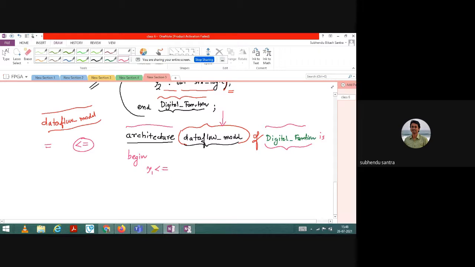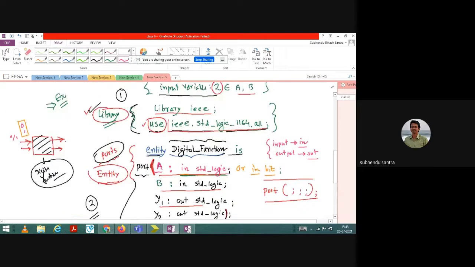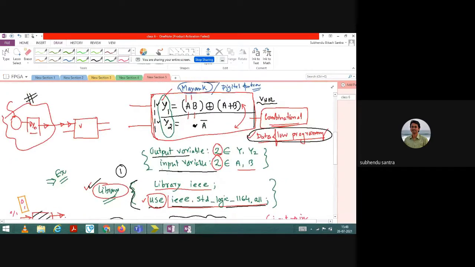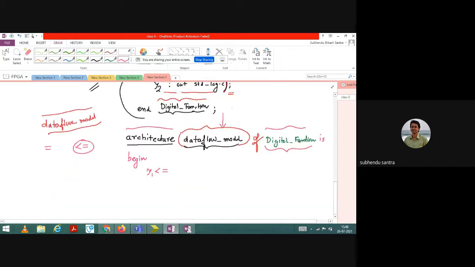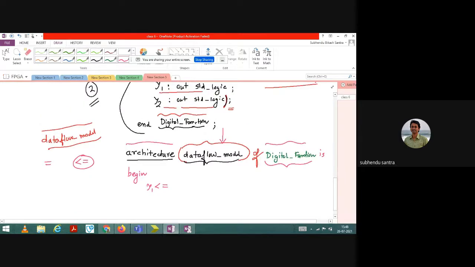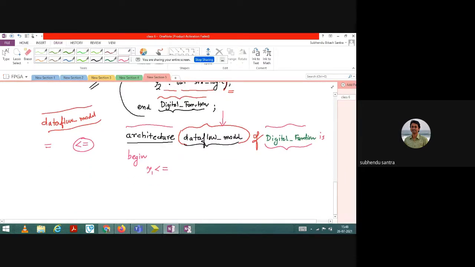Now, can anybody tell me what I can write here for y1? What should I write? We write the complete equation, A and B. Yes, I can write that. You can go for this A and B, then XOR, A or B, that I will write. So see how I can write. First of all A and B I will write. So bracket, first of all bracket. So A, then and, then B, bracket close.